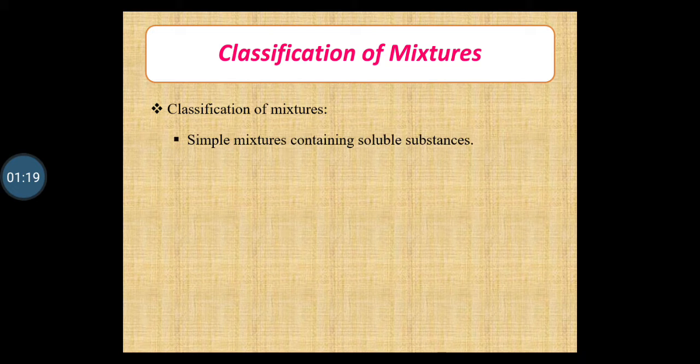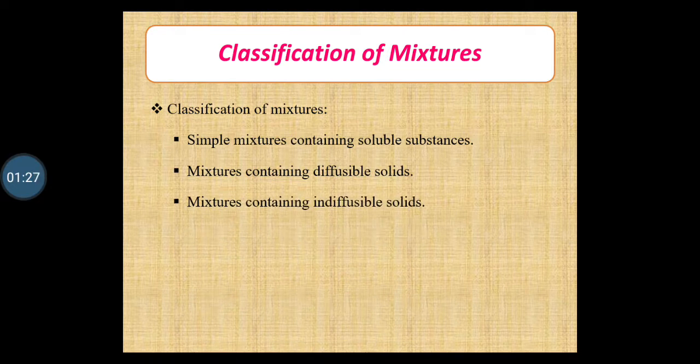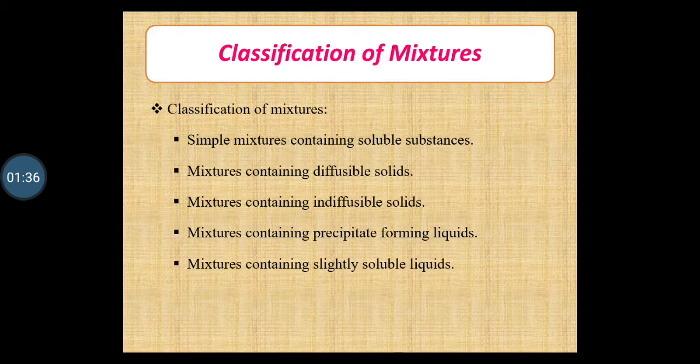Now, what is classification of mixture? Generally, mixtures are classified in five main classes. First, simple mixture containing soluble substances, then mixtures containing diffusible solids, mixtures containing indiffusible solids, mixtures containing precipitate forming liquids, and the mixtures containing slightly soluble liquids. These are the basic five main classes of mixtures, and these are the types we are going to discuss descriptively.